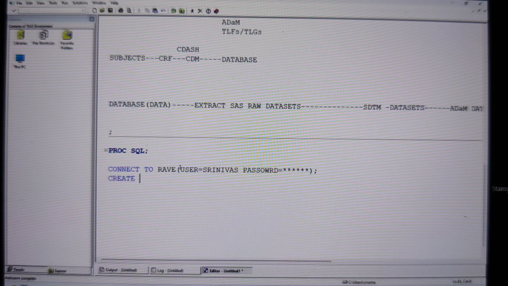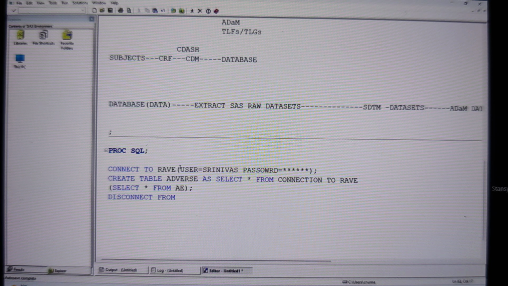And then we should write a statement called create table. Table name, whichever table name you want to write, and I want to have a table in SAS. As select star from, again you should write a connection to the database name one more time. Again within the parentheses, what should we write now? Again you should write select star from whatever table name we have in the database. For example, in the database I have a table called AE, and I'm writing that AE, go to the parentheses, keep a semicolon, then write disconnect from the database name, and quit.